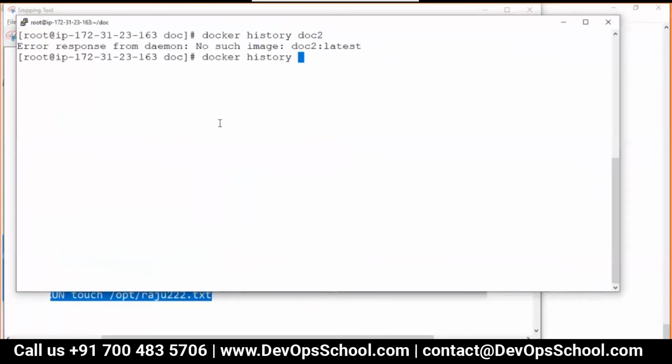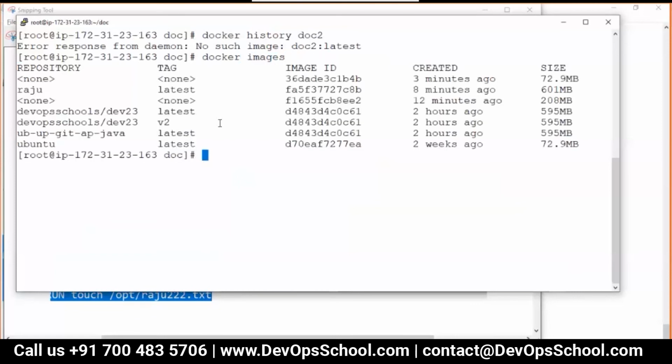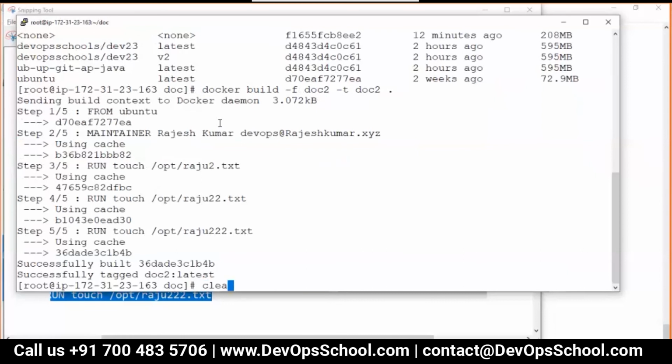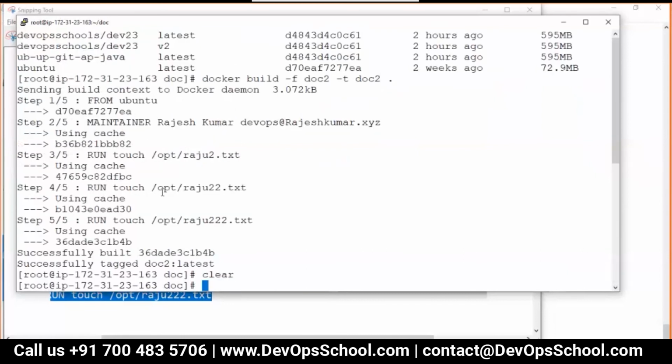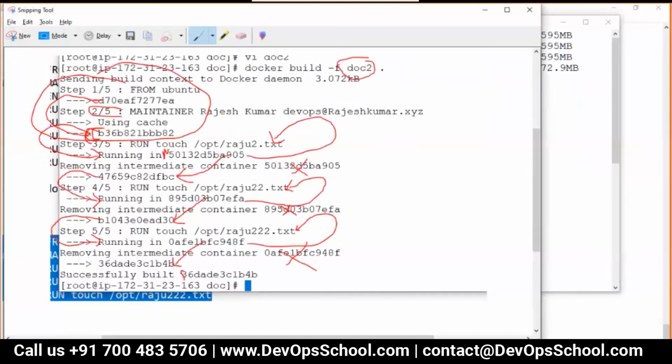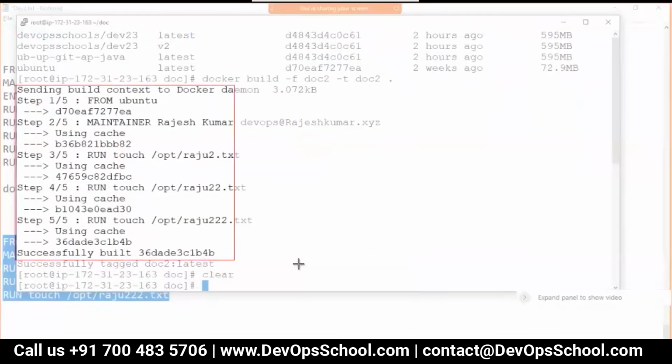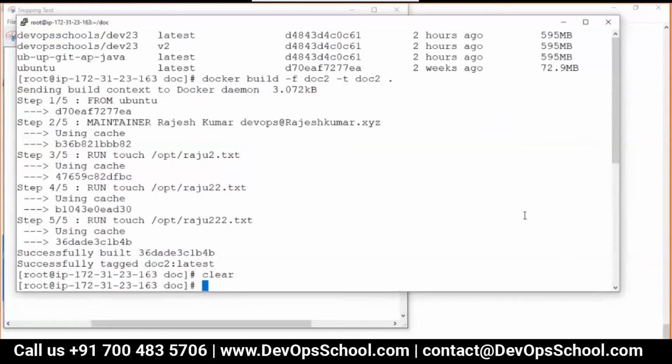Rajesh, the name we have not given, so it uses none by default. If you see the images, the latest one. Okay, no problem. I will have to run this. See, this is a bad mistake. No problem. So see here. Look at this. Now this has been taken from the cache, but let's match this doc2.